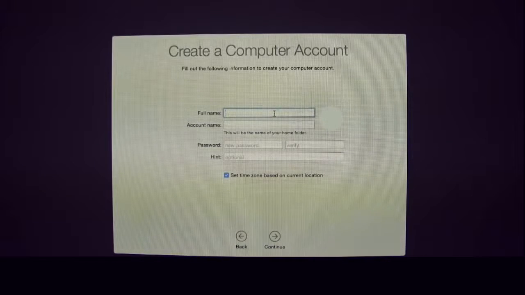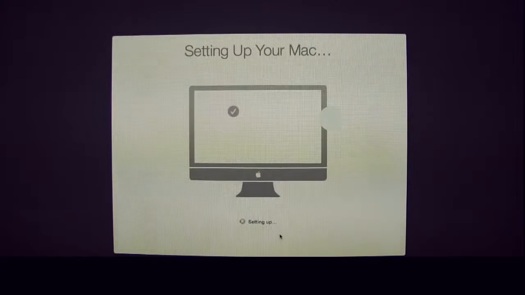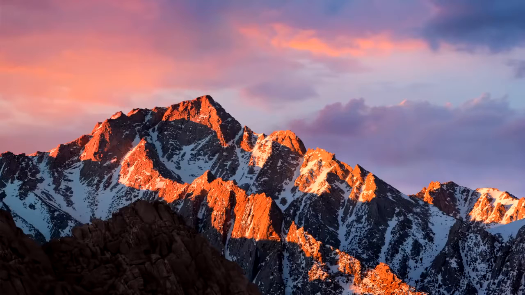Create a computer account or login account. Hit continue. Choose whether or not you want to send diagnostics and usage data to Apple. And now it's setting up our Mac and we're all done. Now we have a fresh installation of OS X Yosemite.